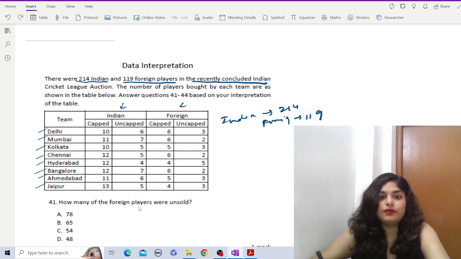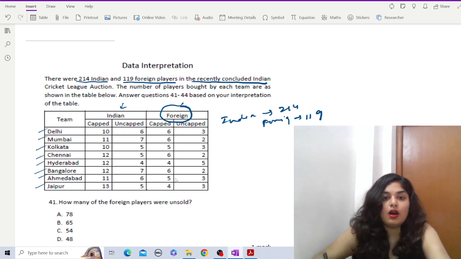Now, how many of the foreign players were unsold? So we have to deal with only the foreign category. Total auctioned foreign players 119. First, if we add the capped, 6 plus 6 plus 5 plus 6, 4, 6, 5, it's 42. And the uncapped, 3 plus 2 plus 3 plus 2, it's 5, 5, 10, 15, 16, 17, 20, it's 23.